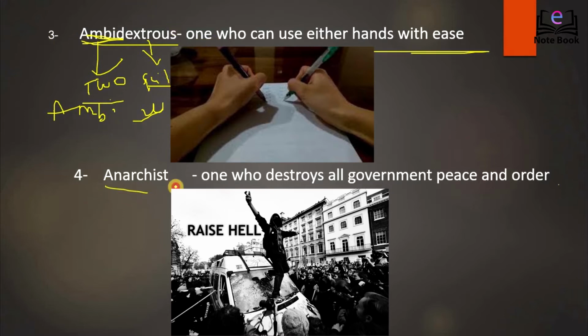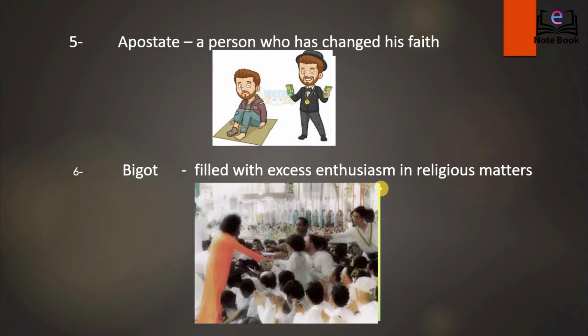The next word is anarchist. Now, anarchist is a person who destroys all government peace and order. So this person is a destroyer. He doesn't want any order, law in the country. How can you remember this? You can remember this by breaking it. Anarchist. Always find a hint from the word itself. For example, here we have archist. You can remember archist as an archer. So a person using bow and arrow will be destroying everything. So an anarchist is a person who destroys the peace.